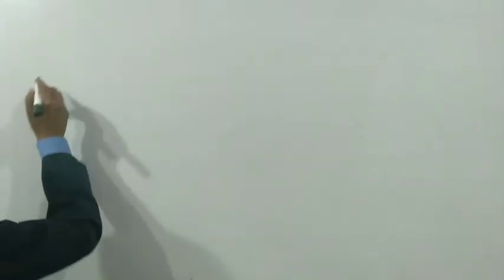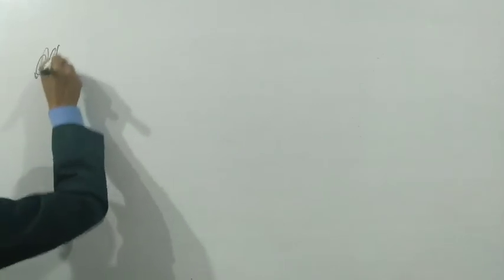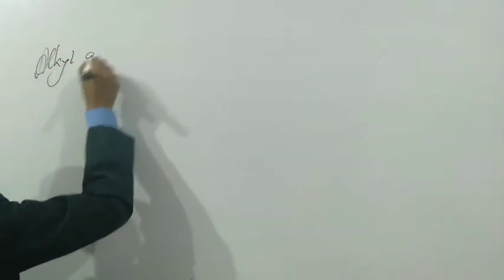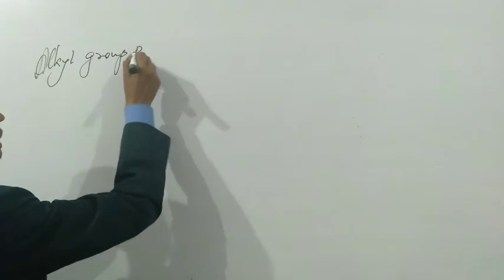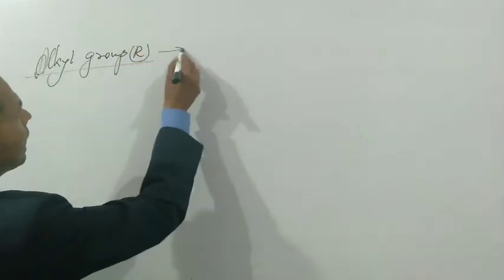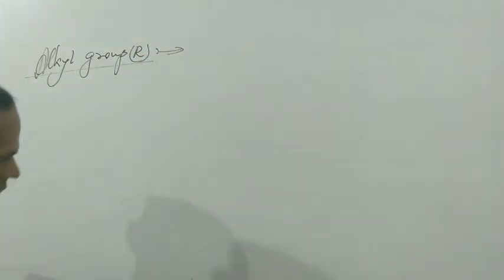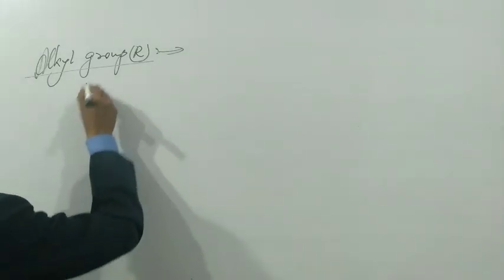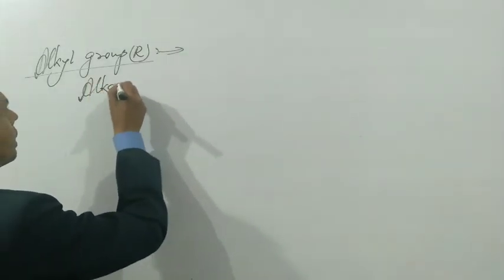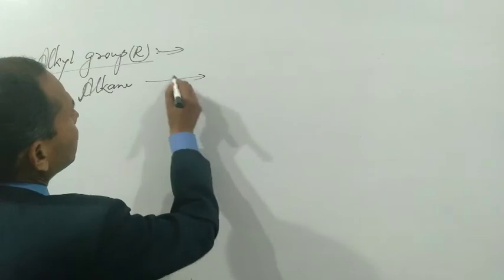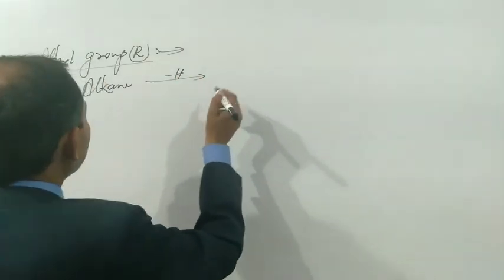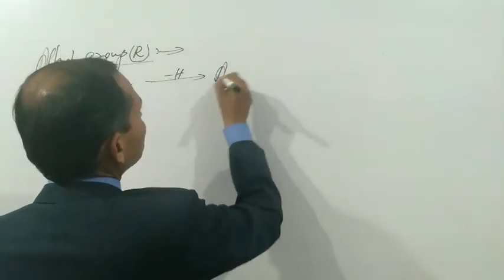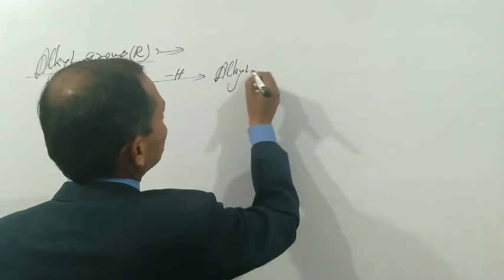Another topic is alkyl group. It is denoted by capital R. We take an example, that is alkane. We can remove one hydrogen atom to form alkyl group.